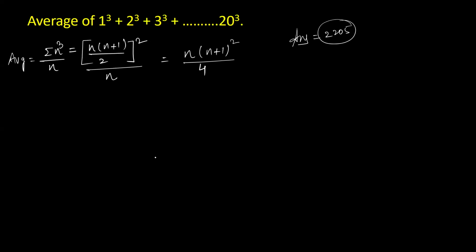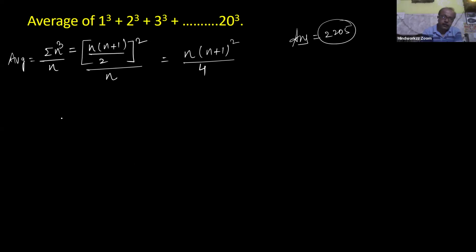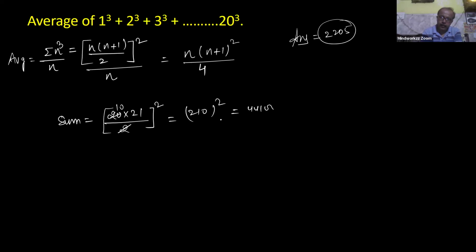Sir, explain it, sir. But if you calculate the sum, only sum. So sum means what? N means 20. N plus 1, 21 divided by 2, complete whole square. So actually this is 21 into 10, it means 210 square. 21 square is 441 and 210 square is 44100.